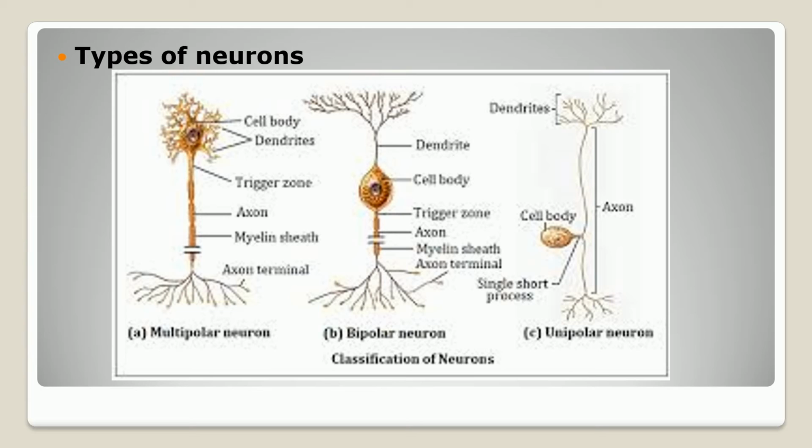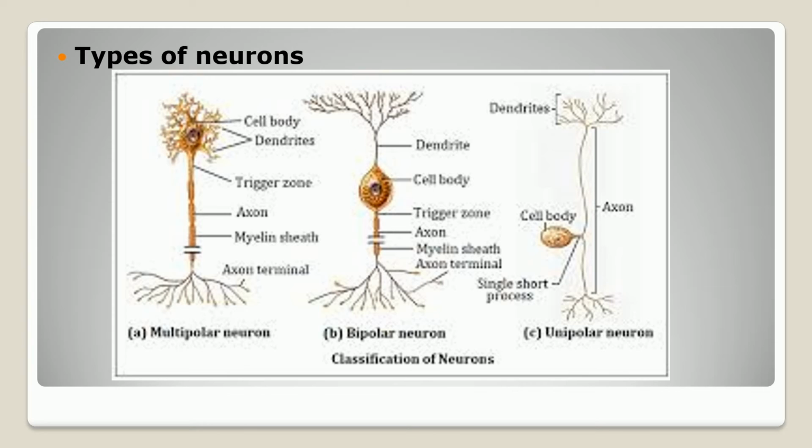Unipolar neurons contain one cell body and one cytoplasmic process. The cytoplasmic process may be an axon or a dendron. These types of neurons are mostly found in the brain. Second, bipolar neurons have one cell body, or cyton, and two cytoplasmic processes. One cytoplasmic process is the axon and the other is the dendron. This type of neuron is found in sense organs.